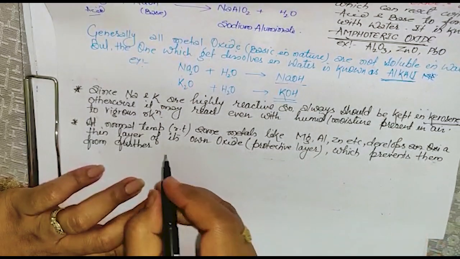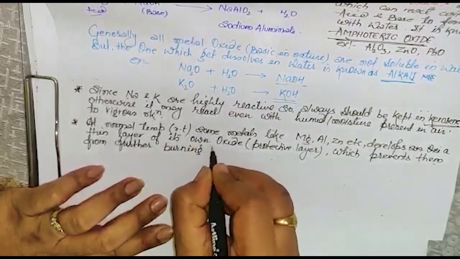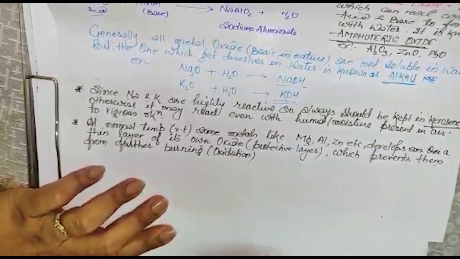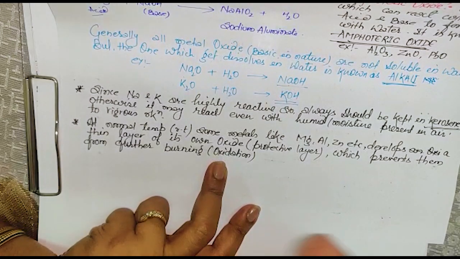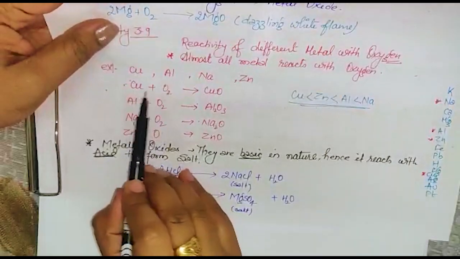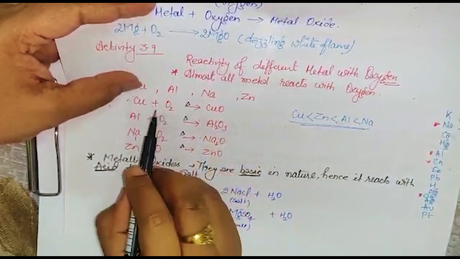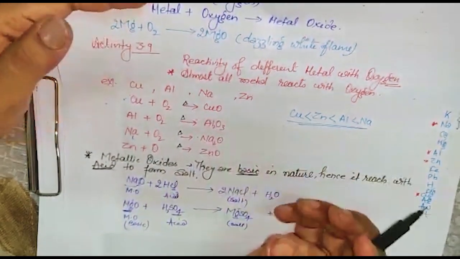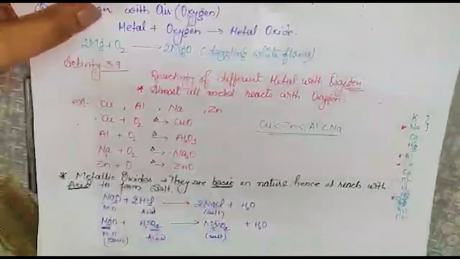And you know, burning can also be called oxidation. Can you tell me how? Oxidation means attachment of oxygen, isn't it? And if you are burning it, what is happening? Oxygen is attaching. So this can also be called oxidation. Clear, I think? Any doubt people can ask, okay?